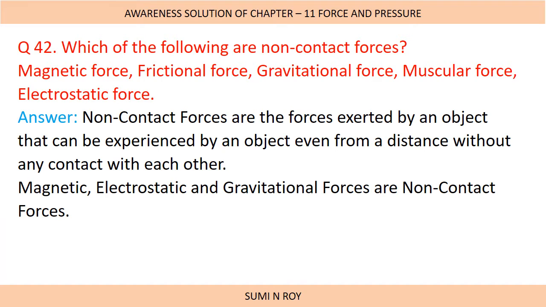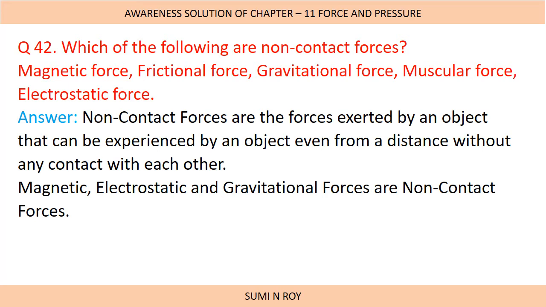Magnetic, because we know a magnet can attract objects from a distance even though there is no contact between the objects. So magnetic force is a non-contact force. Electrostatic force, the force due to charge. For example, combing of hair attracts pieces of paper. Again it is a non-contact force because the charged comb attracts the uncharged paper particles from a distance. There is no physical contact between them, but still it attracts. So it is a non-contact force.